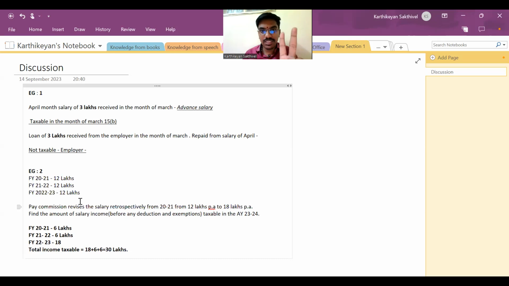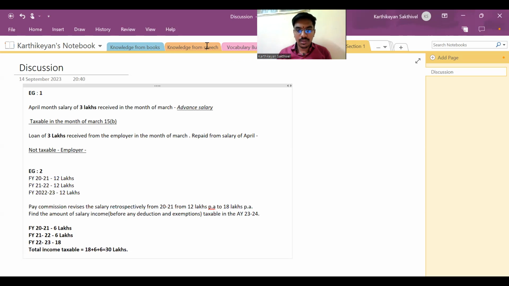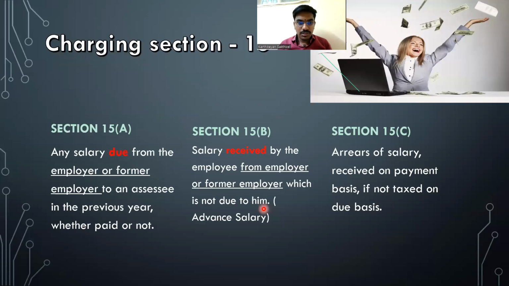The salary which I've received is 12 lakhs, 15B is done, right? So that is the reason 15C is here. It is used for the purpose where the salary is revised retrospectively. Is my answer clear first? Yes, sir. 15A, B, C, all the three things done.